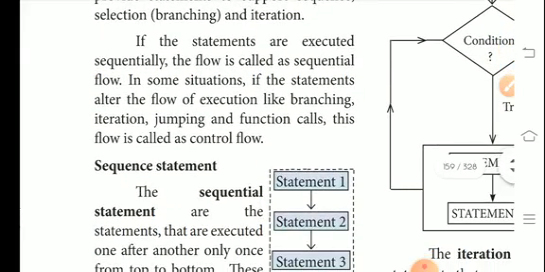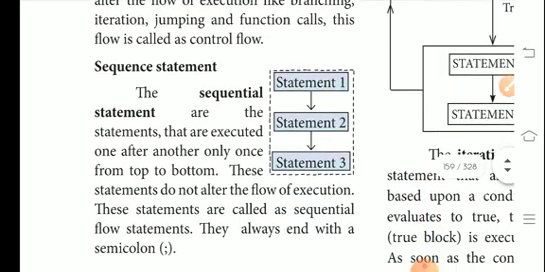If the statements are executed sequentially, the flow is called sequential flow. In some situations, if the statements alter the flow of execution like branching, iterations, jumping, and function calls, this flow is called control flow.